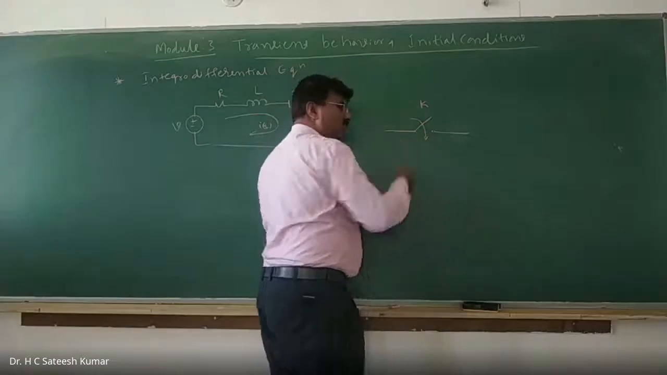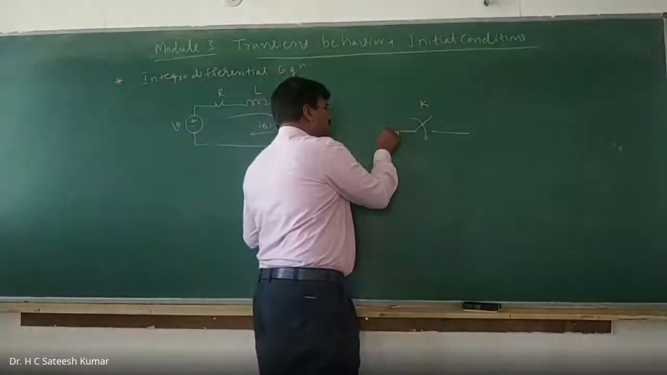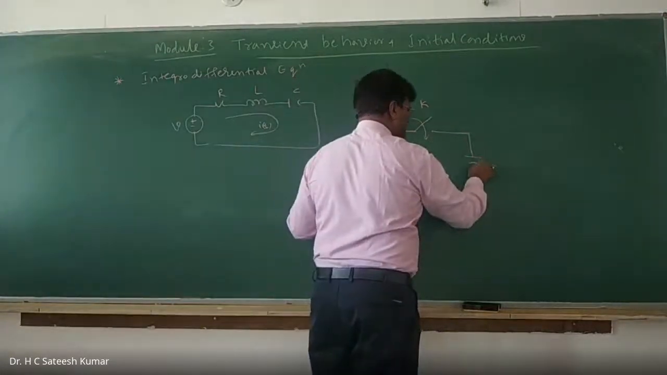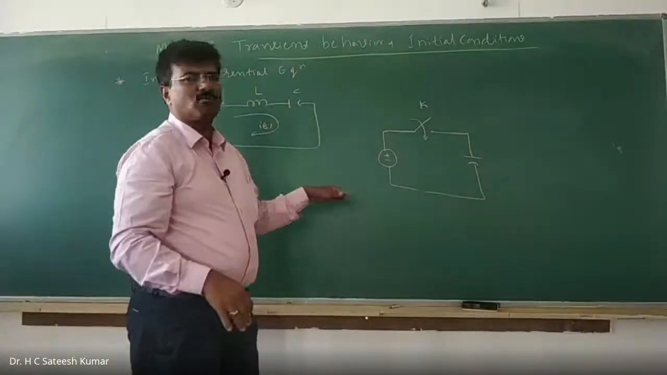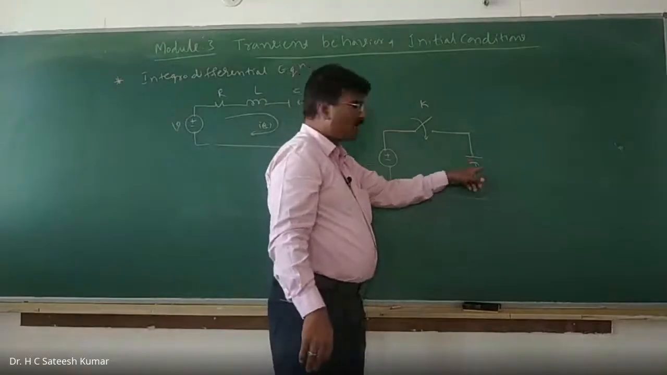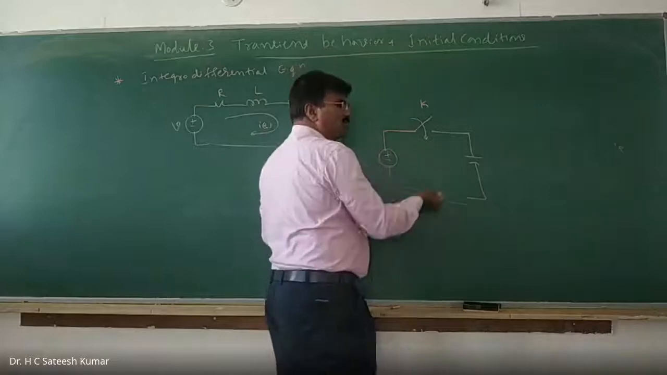Sir, what is the big in this? That is just if you close the switch, what will happen? It's not like that. Let us say I have a voltage source. If there is a capacitor, or if it is a resistor, it doesn't matter. If you close it, the current will flow through. But it is not like that. Suddenly, it is unable to charge. It will take its own time. So how does it behave? That we are going to study.